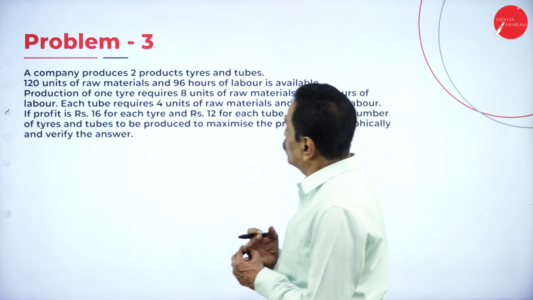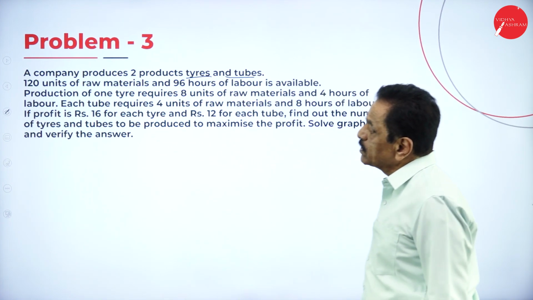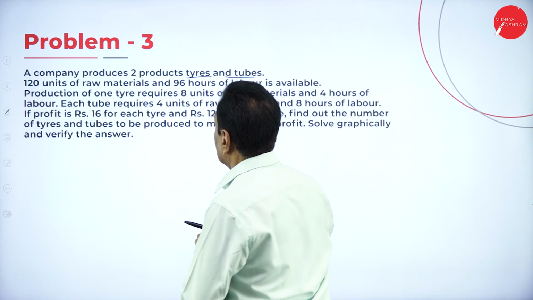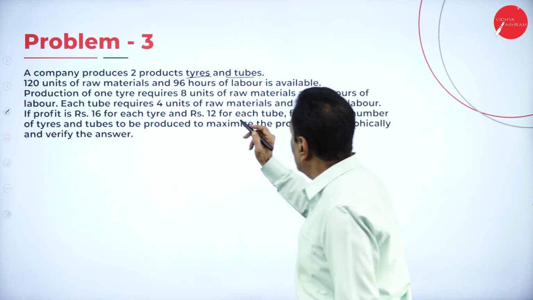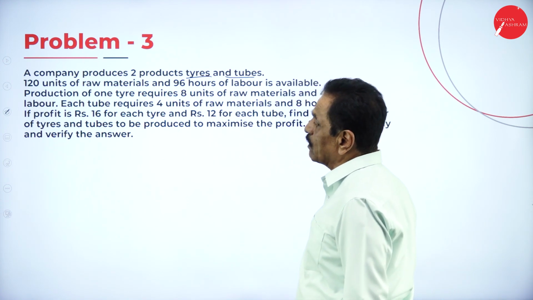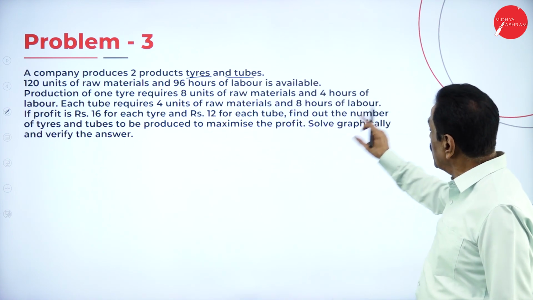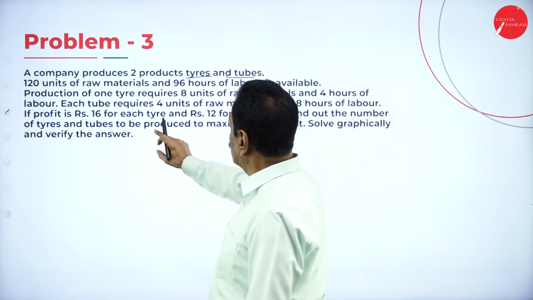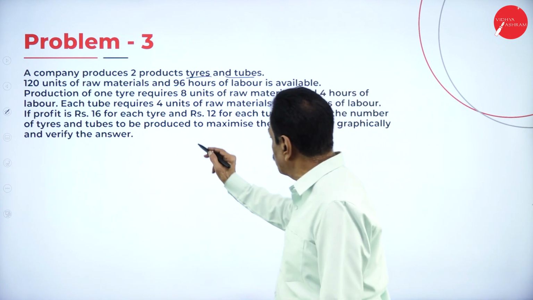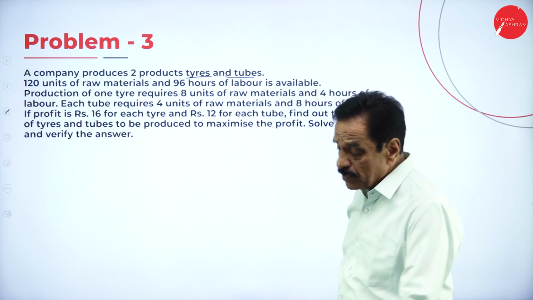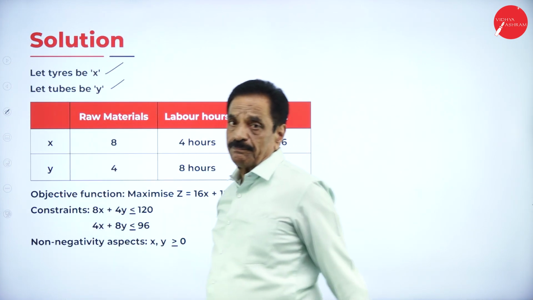A company produces 2 products, tires and tubes. 120 units of raw material and 96 hours of labor are available. Production of one tire requires 8 units of raw material, 4 hours of labor. Each tube requires 4 units of raw material, 8 hours of labor. If profit is 16 for each tire, 12 for each tube, find out the number of tires and tubes to be produced to maximize the profit. Solve graphically. Let tire be X, tube be Y.